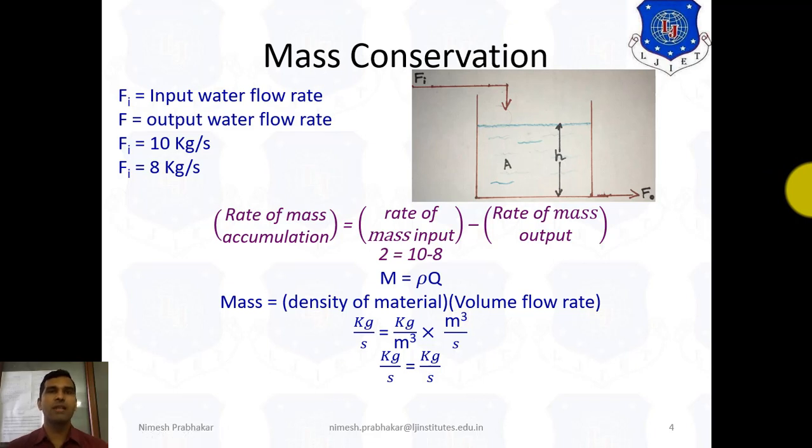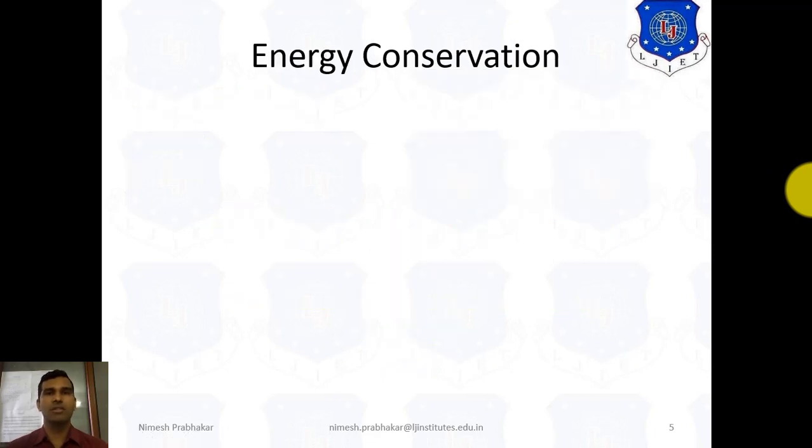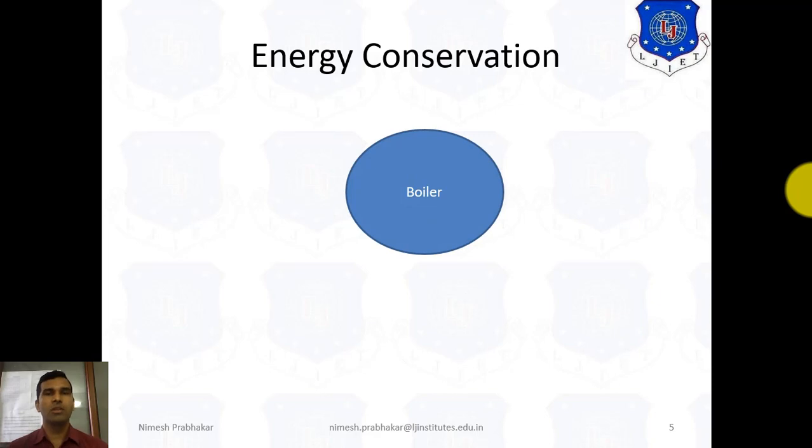Now to understand energy conservation, we take one example of a boiler. The function of a boiler is very simple: to convert water into steam. So in the input we give water and in the output we get steam.